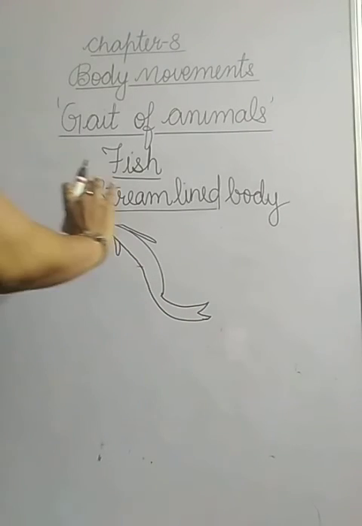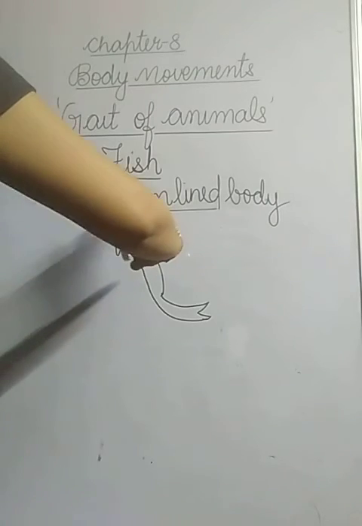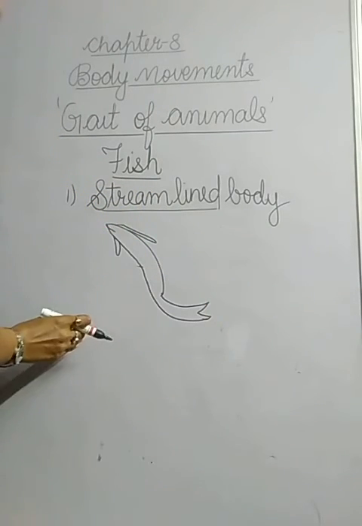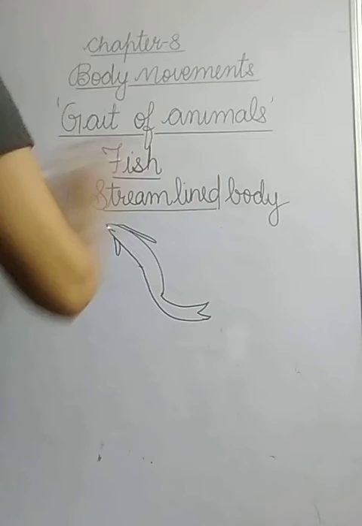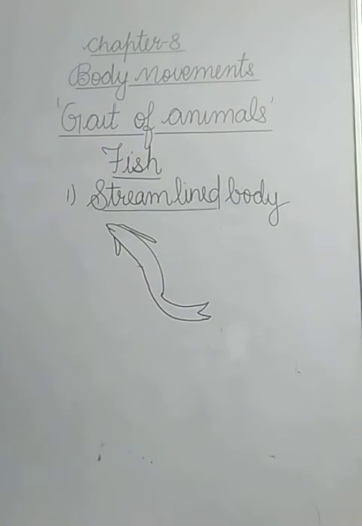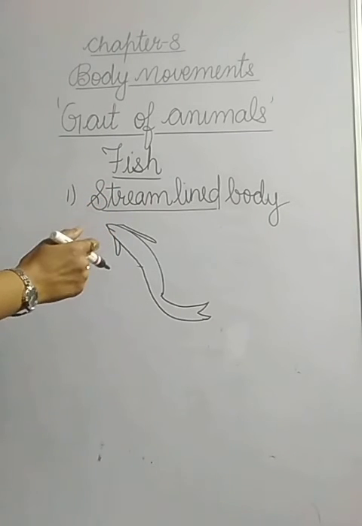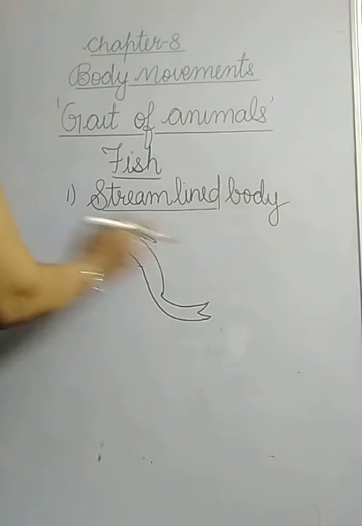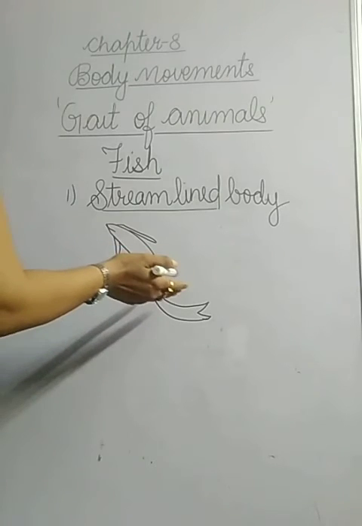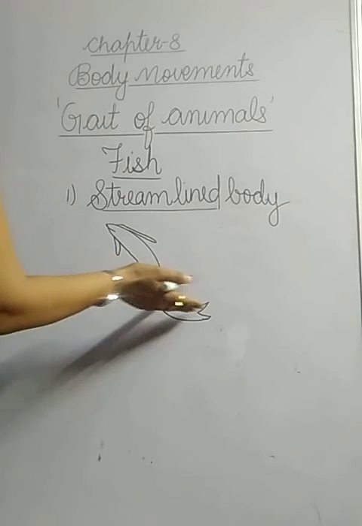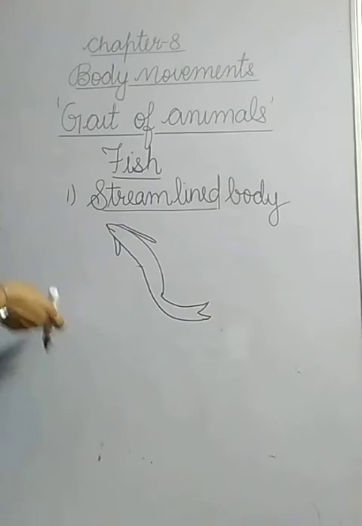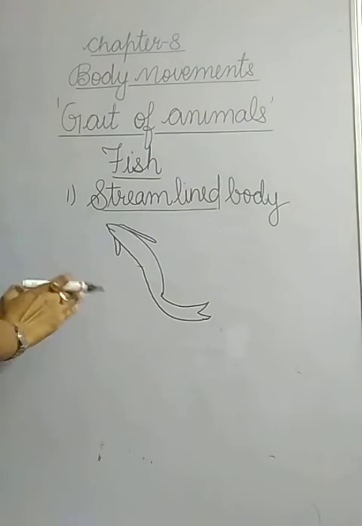Then quickly the tail curves to the other side. The tail will curve this side and the face will turn that side. In this way, a fish makes curves, and a series of such jerks make the fish swim ahead. Once the fish moves, the tail will move this side, then that side, and the face will move the other side. In this way, by the sudden jerk, a fish moves.